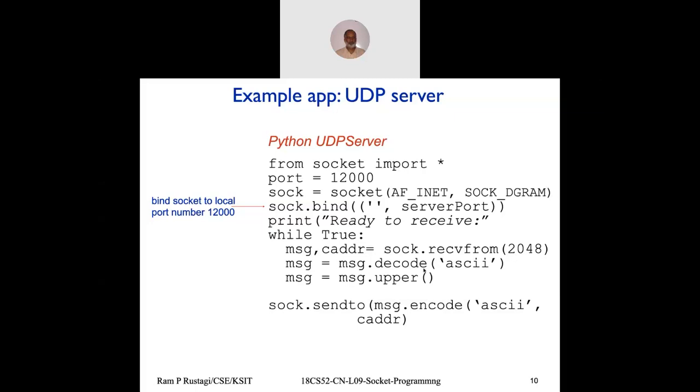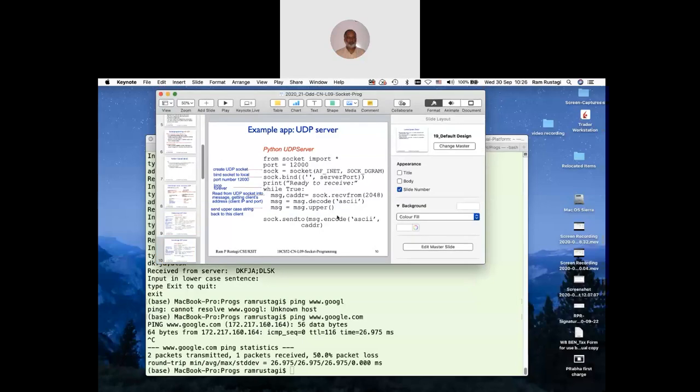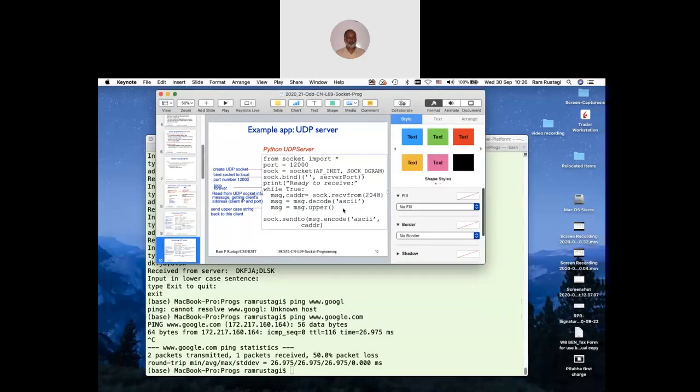Then you decode it, convert it to uppercase, and then encode it and send it. Please look at it: in Python, scope is defined by the indentation. So there might be a little confusion. Let me do that same thing here.